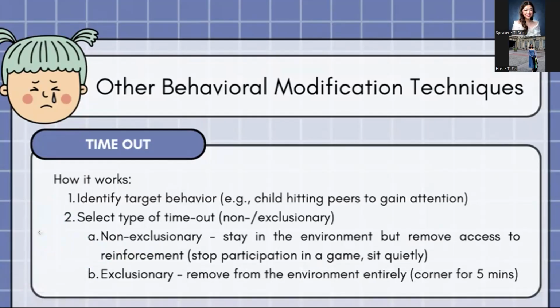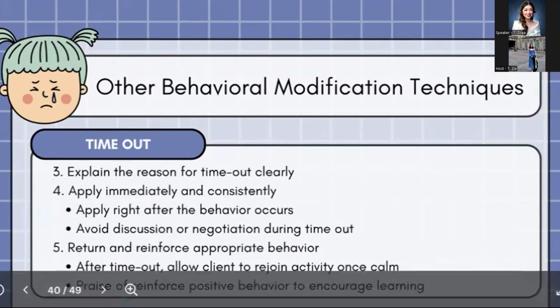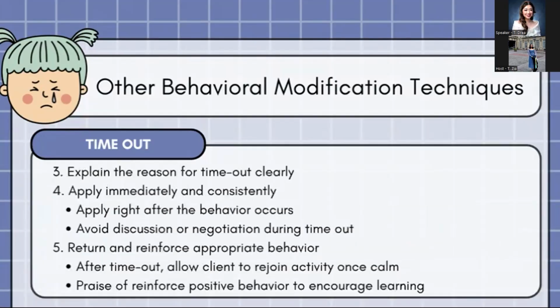If exclusionary naman, then we will give them a corner time. So, okay, sit in the corner muna for 5 minutes. So for this one, we have to note that timeout must be immediate, consistent, brief, and explained clearly. So after the timeout, the child should return to the activity calmly and receive reinforcement for the appropriate behavior.